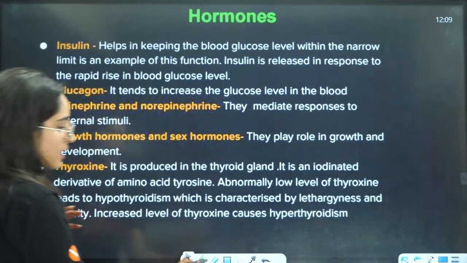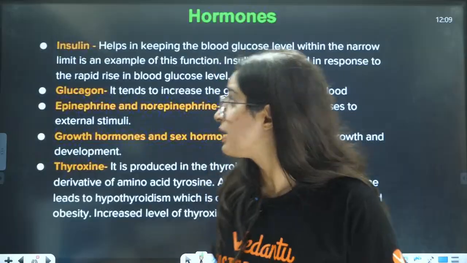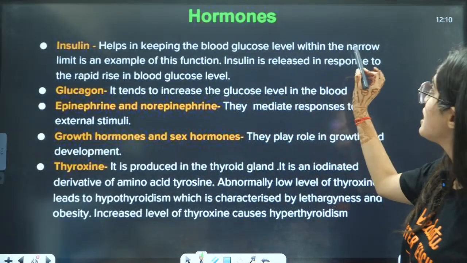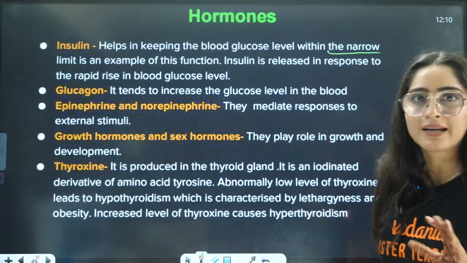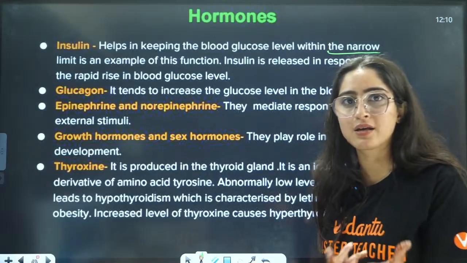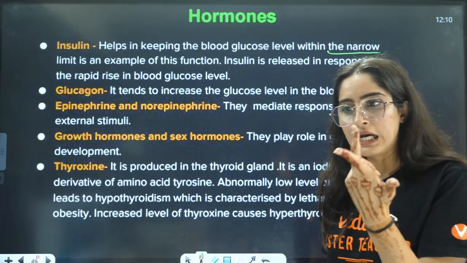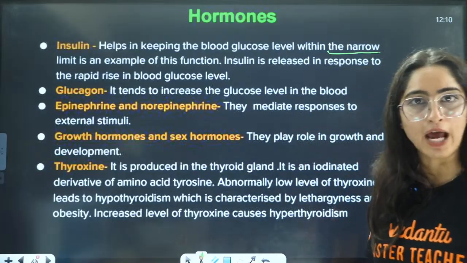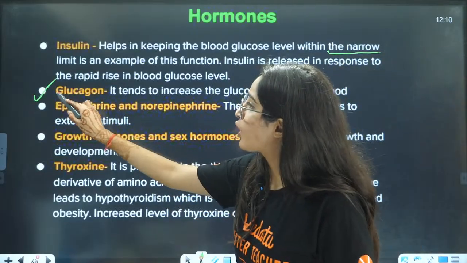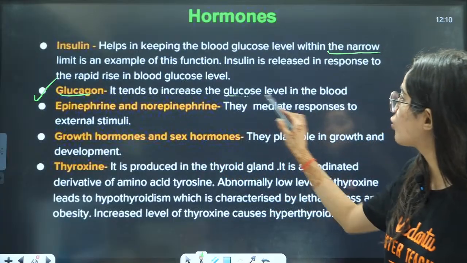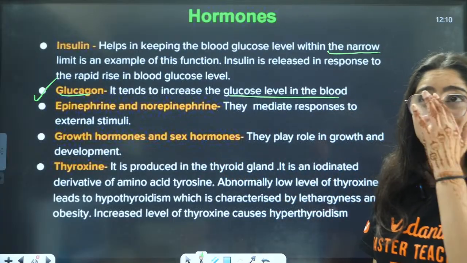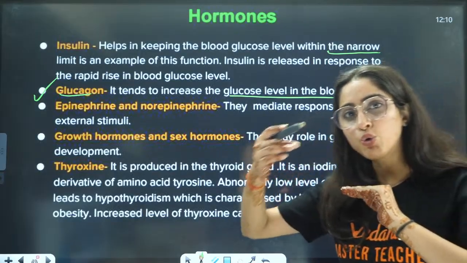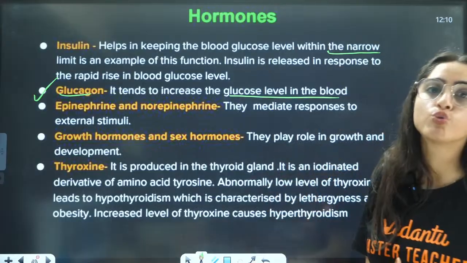Questions are directly asked about which hormone is present where, right? If you talk about insulin, insulin helps in keeping the blood glucose level within a narrow limit. That is why those people who have diabetes have a fluctuating insulin hormone, and because of that, they have diabetes. If you talk about glucagon, it tends to increase the glucose level in the blood, because glycogen will break into glucose, so it is going to produce glucose.